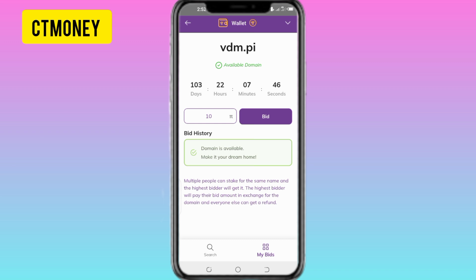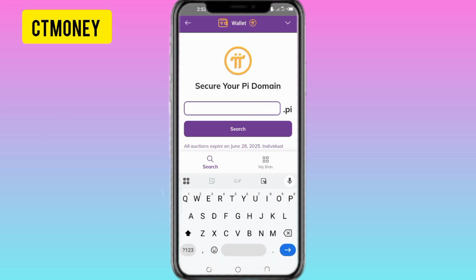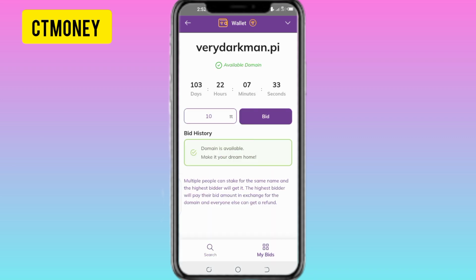For Very Dark Man, let me just put Very Dark Man and see what will happen here. You can see this domain name is available. Nobody is using it. Do you get? So these are the kind of things.